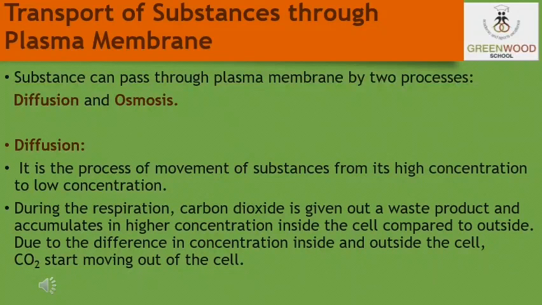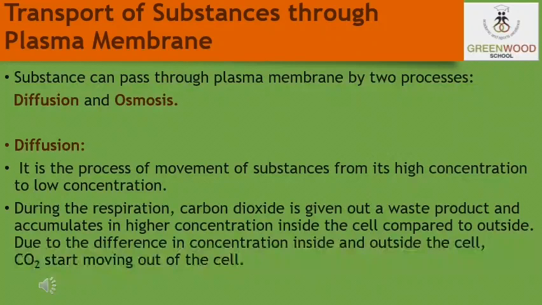The spontaneous movement of a substance, that is a solid, liquid or gas, from a region of its higher concentration to a region of its lower concentration is known as diffusion. That is, when anything is moving from higher to lower concentration, it is known as diffusion.